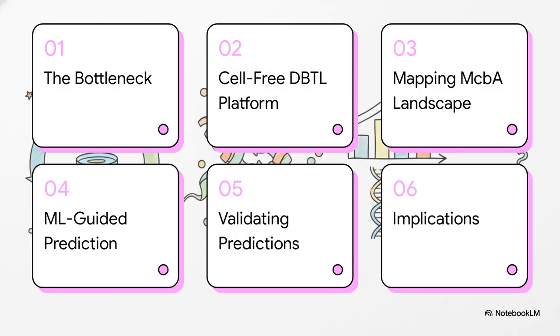So here's how we'll break down our analysis. First, we'll touch on the existing bottlenecks in enzyme engineering. Then, we'll introduce the study's cell-free design, build, test, learn platform. We'll see how it was used to map the enzyme McbA, guide mutant prediction with machine learning, and then experimentally validate those predictions before we wrap up with the broader implications for biocatalysis.